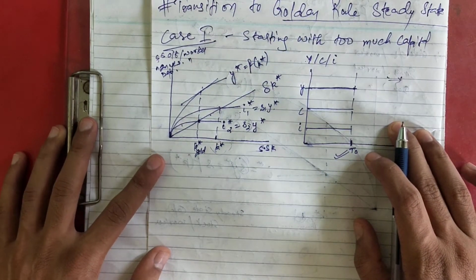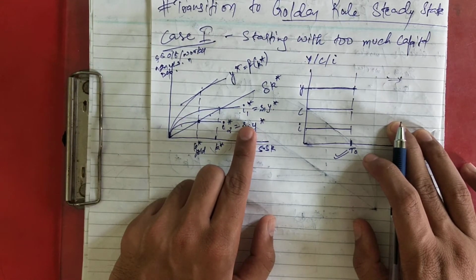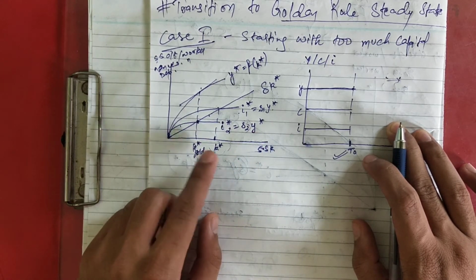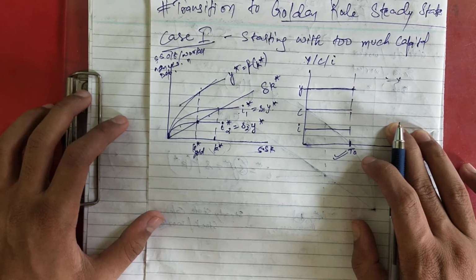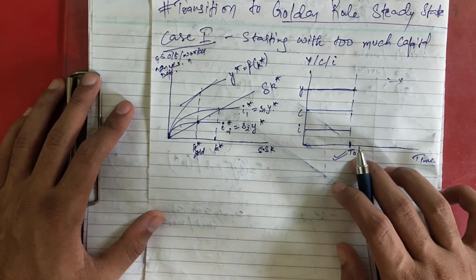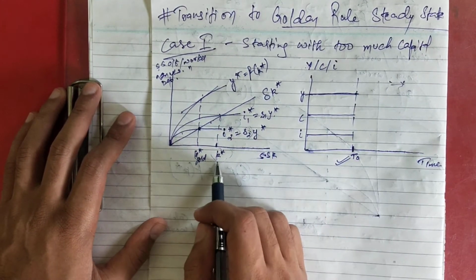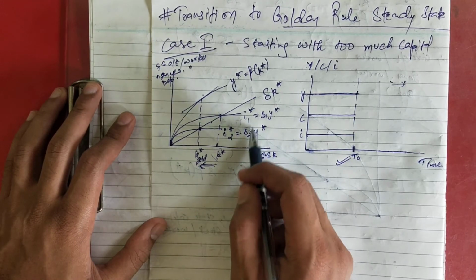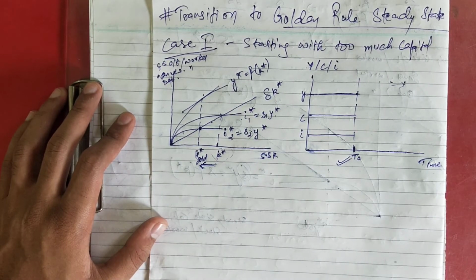Okay, so the government will reduce the saving rate. But why will it reduce the saving rate? To reduce the capital stock, because we know we have to come back. So we have to reduce the capital stock per worker. So suppose that government policy succeeds in reducing saving rate at some point at T naught. Okay, it means that saving rate decreases to the level that will lead to K star gold. Due to the government decreasing the saving rate, it will lead to your K star gold. That is your golden rule level.